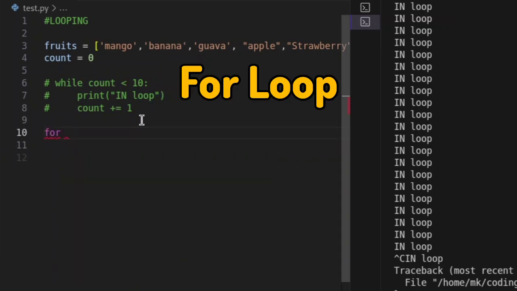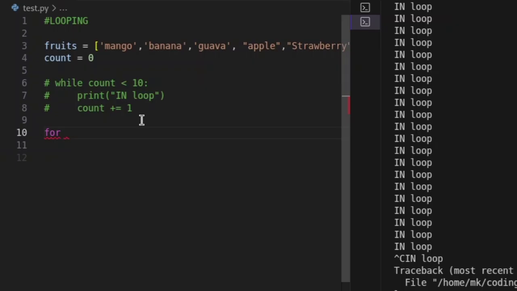A for loop is a loop we use to iterate over a sequence of elements, for example, like a list, tuple, dictionary, and so on. So for loop, we usually use it to iterate over a sequence of elements. When I write this for loop, this is how you're going to write it. When you write for, and then you're going to create a new variable.